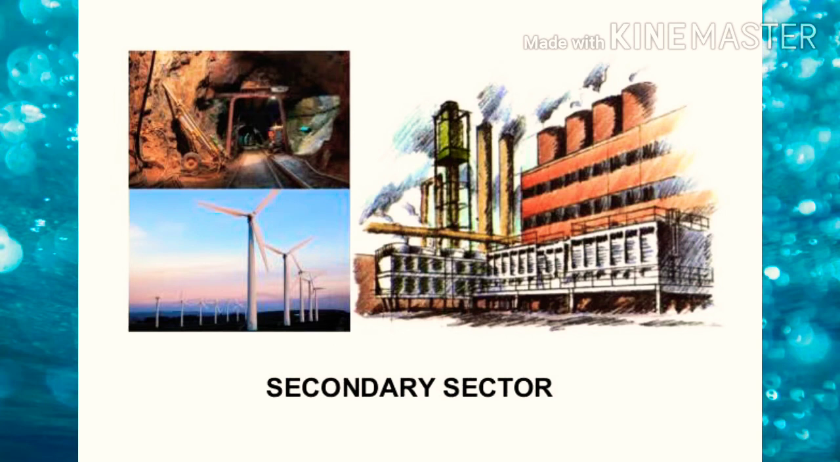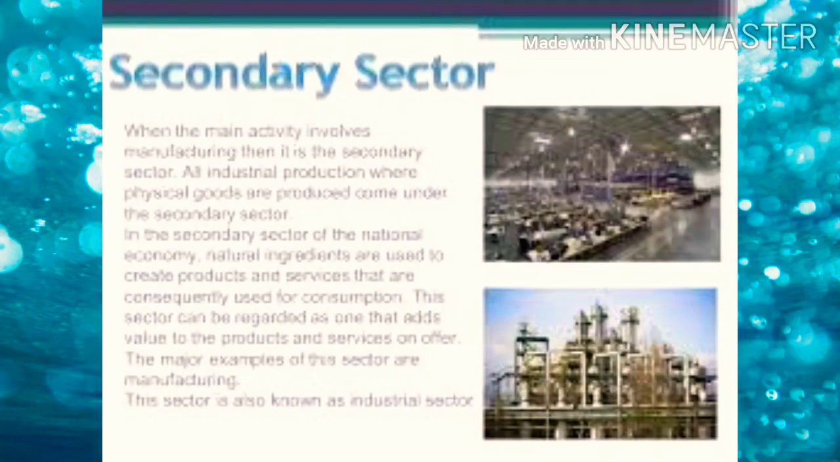So what is a secondary sector? The secondary sector covers activities in which primary goods are used to produce some commodity. For example, paper from wood, bread from wheat, nails and steel bars made from iron.